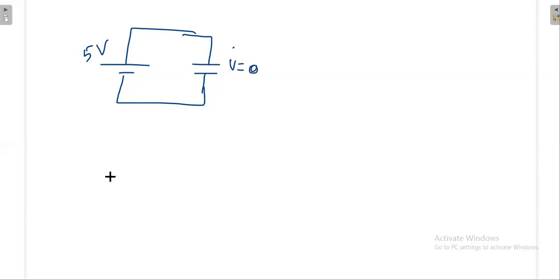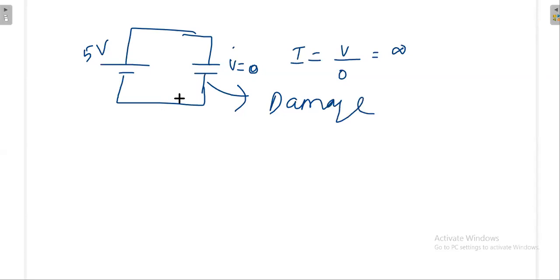Initially the voltage in the capacitor is 0, because your aim is to build up the voltage in the capacitor. That means initially how much current will flow? Voltage is 0, so the entire resistance is 0. Infinite current will flow and the capacitor will get damaged. If you connect your capacitor directly to the voltage source, suddenly the capacitor will collapse.